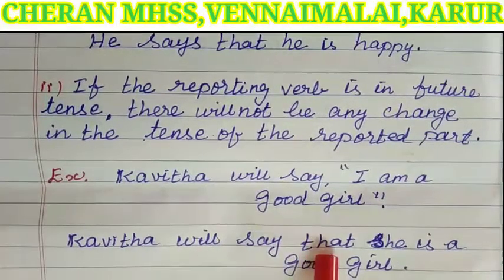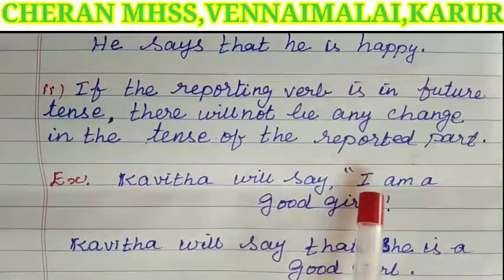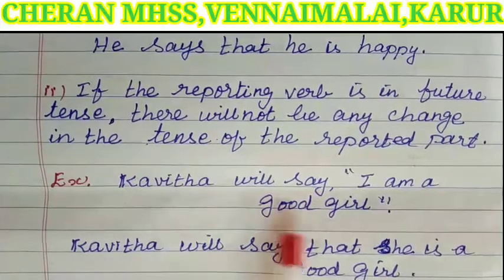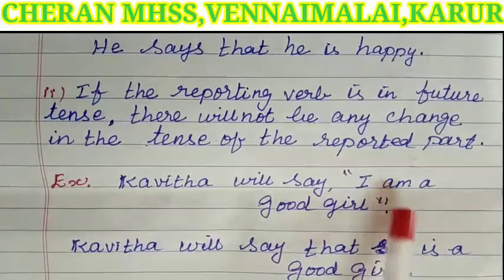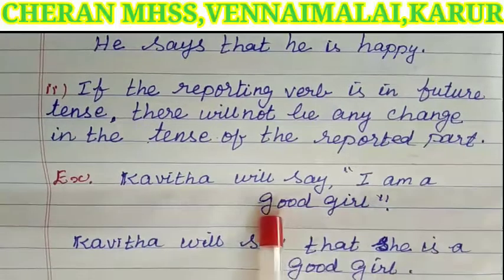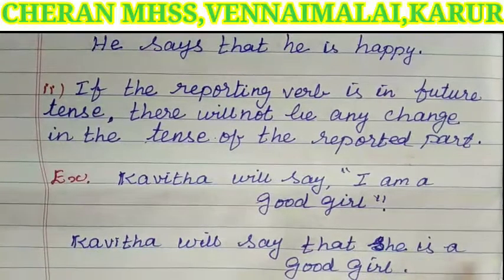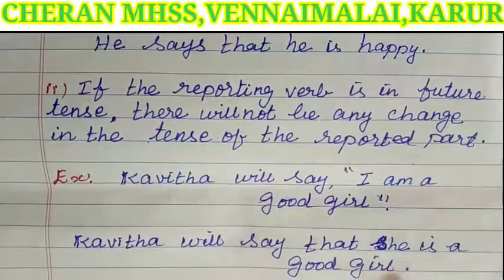Instead of the comma and quotation, we have added that. Next, I refers to the speaker, so we write she. Am is present tense, so we use is. Next words are good girl, these words are the same. So the answer is, Kavita will say that she is a good girl.